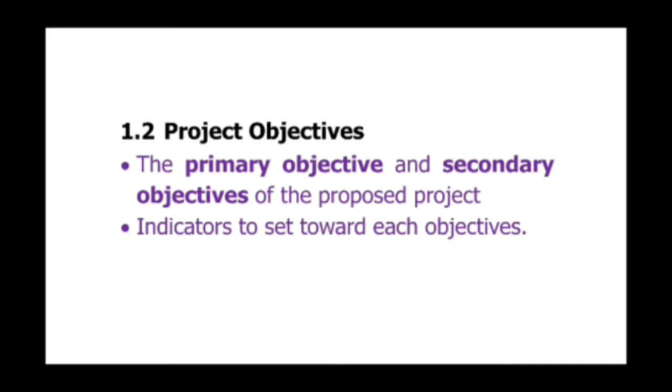In order to accomplish the project deliverables, we will have to define the project objectives, and these objectives can be more than one, and under each and every objective you will have to write the indicators. On the basis of those indicators you can assess whether the objectives have been met or not.